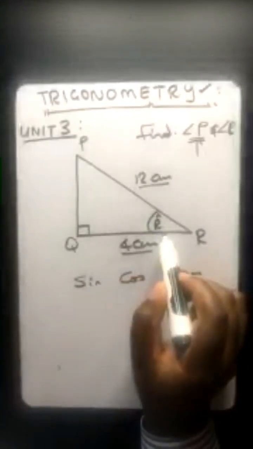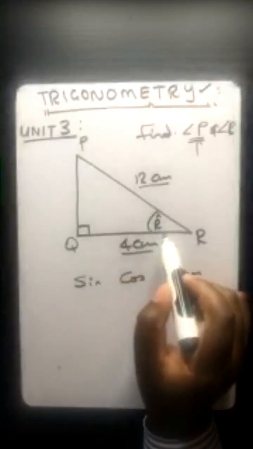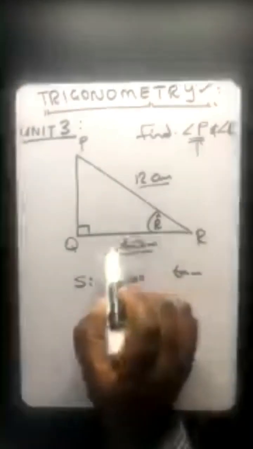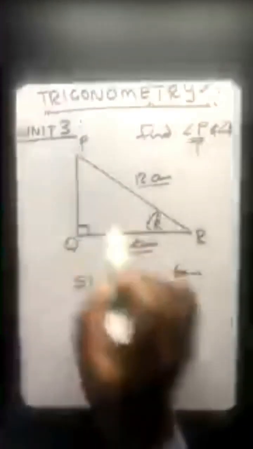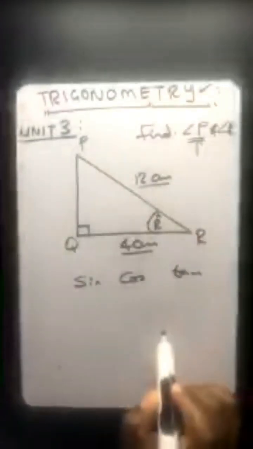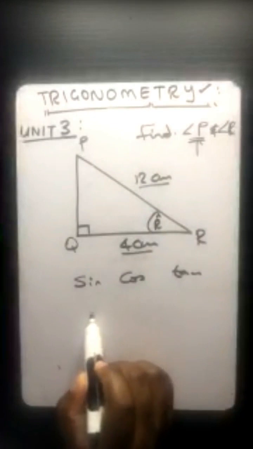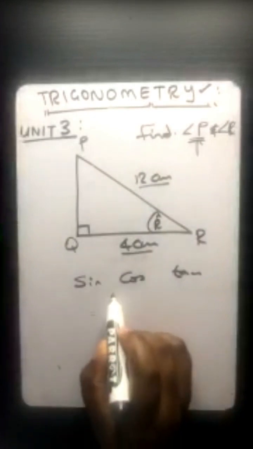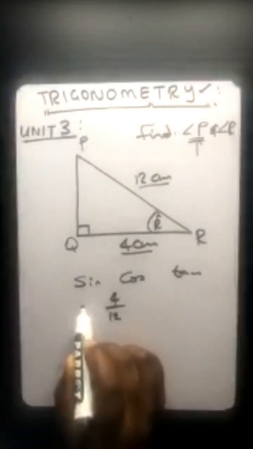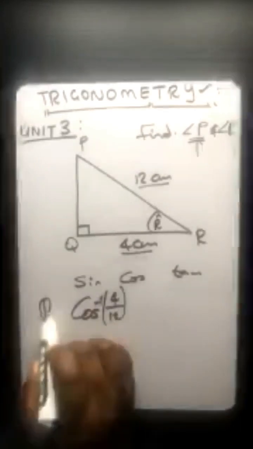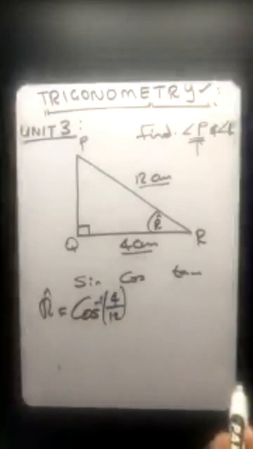Can you see, Shanti or Minentle? What was opposite to that angle is now adjacent to this angle. So that means, let's see, I think it's cosine, where you have cosine equals adjacent over hypotenuse, and then you can use the second function of that, and it is going to give you angle R.